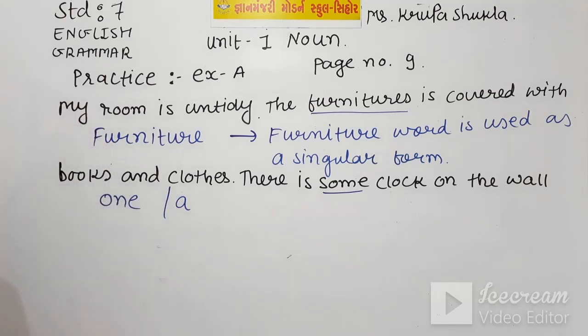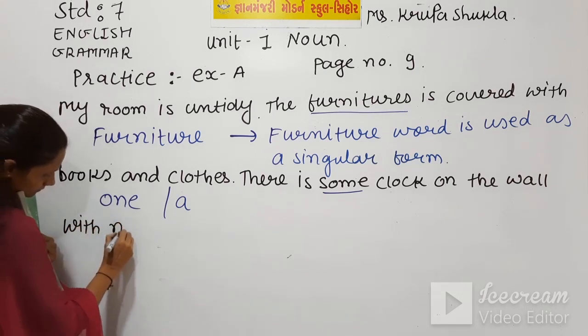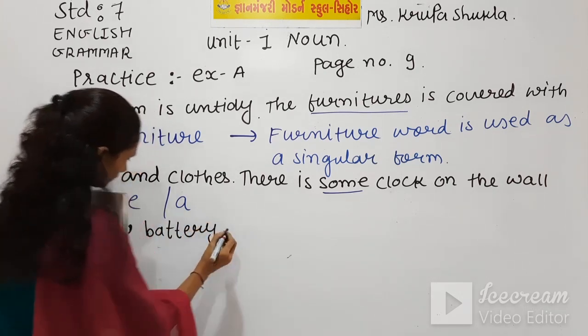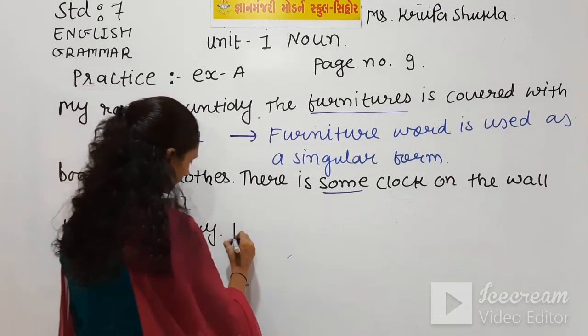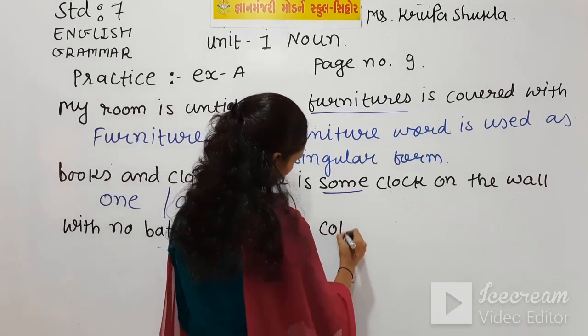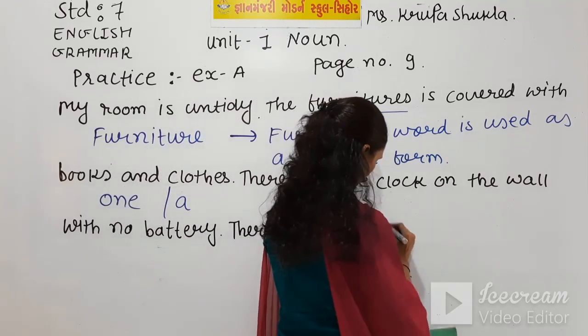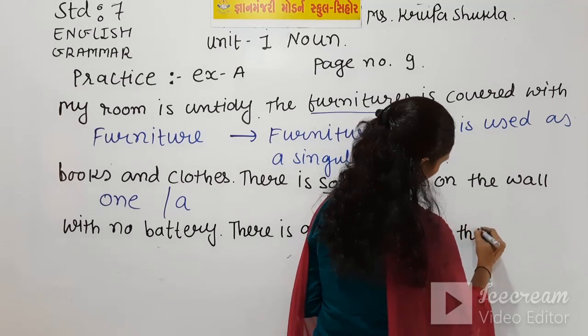Now the third line, with no battery, full stop. There is a coffee spilled on the pillow.